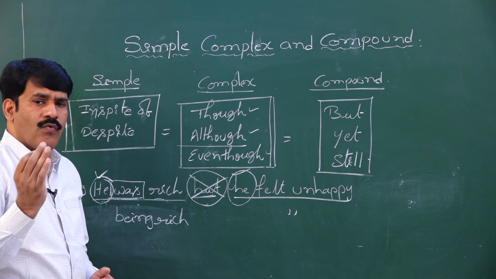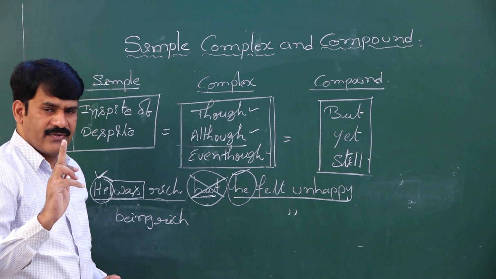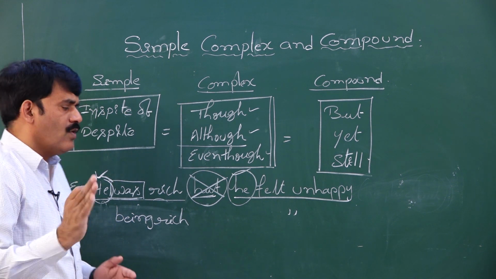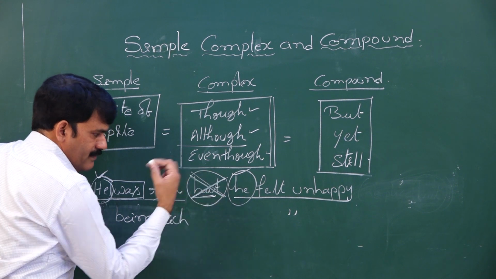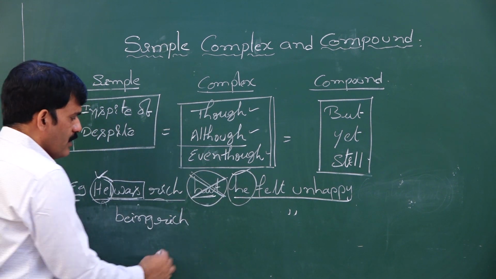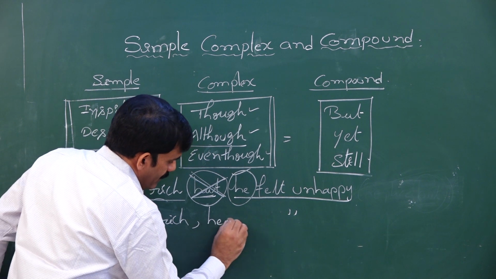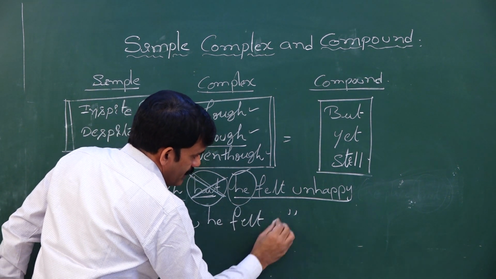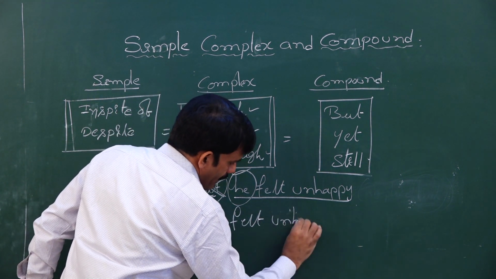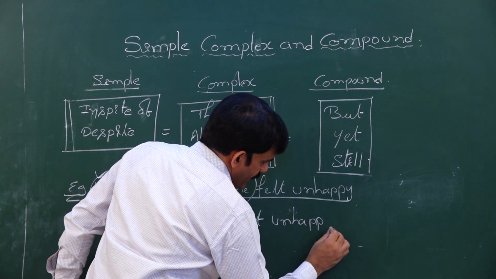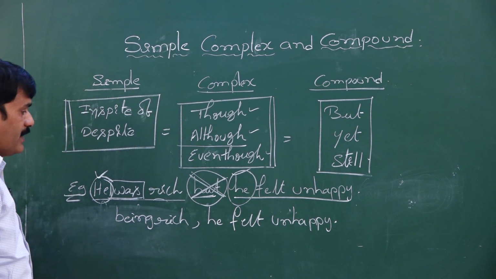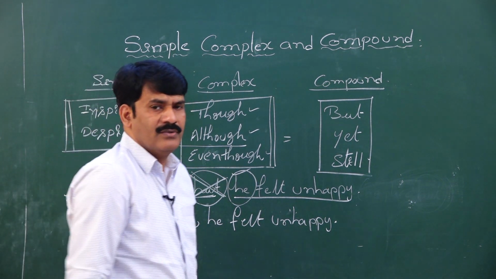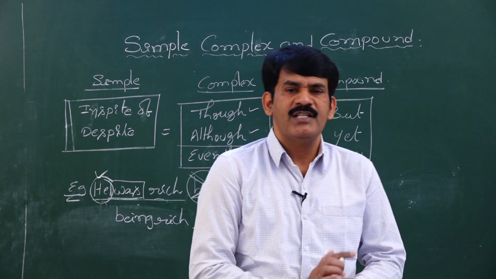I should omit it in the phrase. Once after omitting it in the phrase, what do I do? Being rich, we do not carry the conjunction again. Being rich, he felt unhappy. This is the sentence, my dear students. But in the examination, they ask you to rewrite the sentence using in spite of.